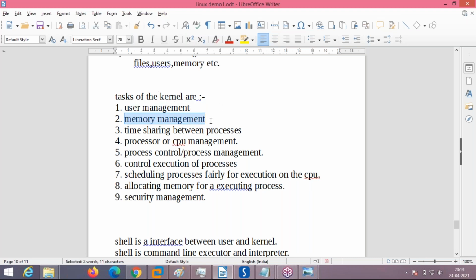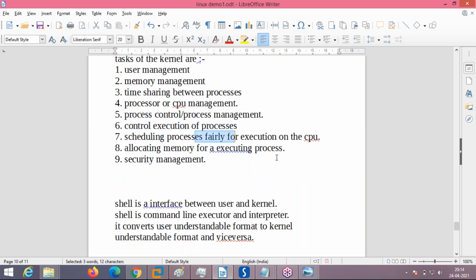User management, memory management. If there are multiple processes, how much time should I give to each process? Time sharing: how much time should the process get the CPU? That will all be taken care of by the kernel. Process management or process control, CPU management, how the CPU is managed, time sharing on the CPU, different processes to be allocated to the CPU, controlling execution of the processes on the CPU, scheduling the processes to the CPU, everything will be taken care of by the kernel.